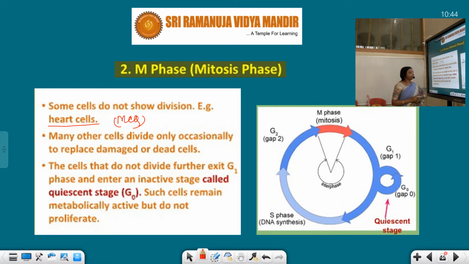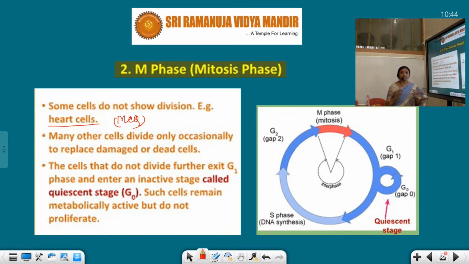The cells that do not divide further, if division is not going on in that particular cell, then what happens? The cycle has started, but the cell is not going to divide. Then it exits from the G1 phase, which is the starting of the interphase stage, so it does not go to the next stage. It exits from the G1 phase and enters an inactive stage.